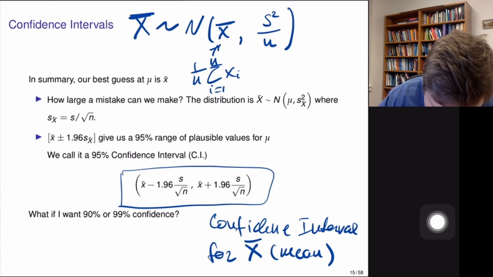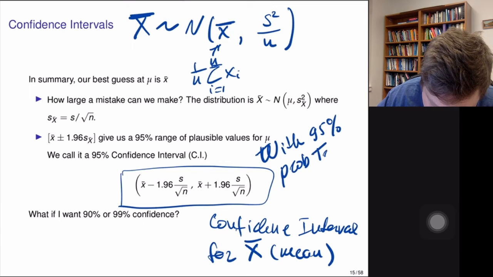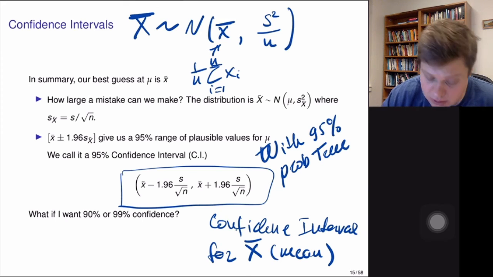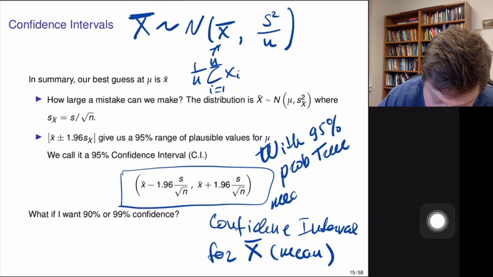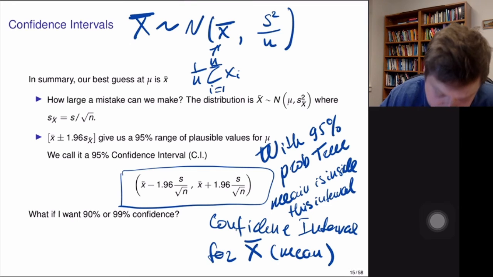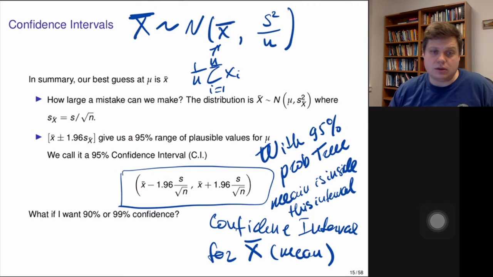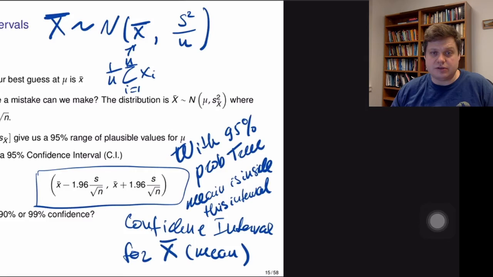So it means that with 95% probability, the true mean, which we don't know, is inside this interval. Okay, so the central limit theorem combined with the property of the normal distribution allows us to calculate a confidence interval for the estimated average from the sample.